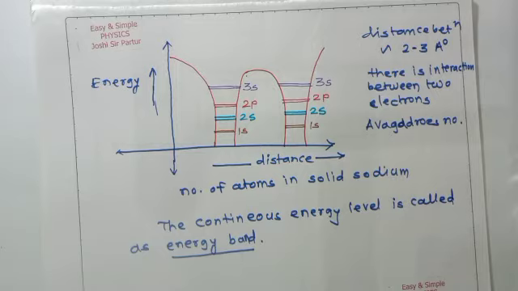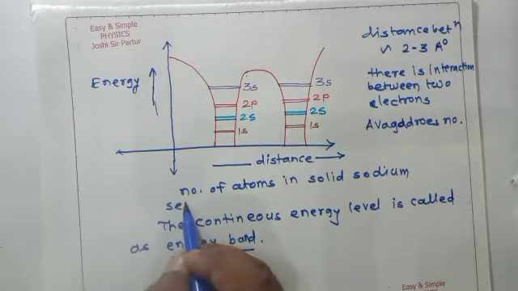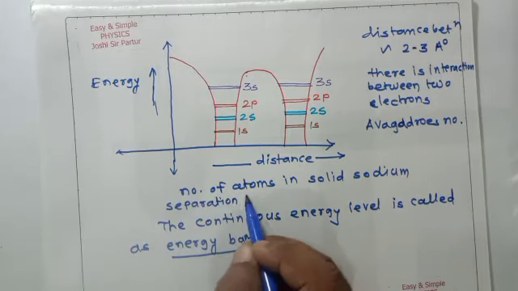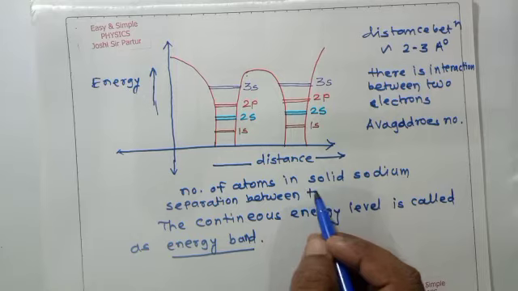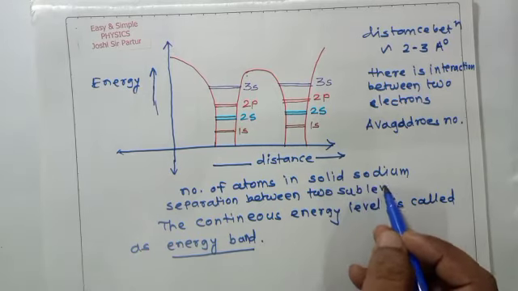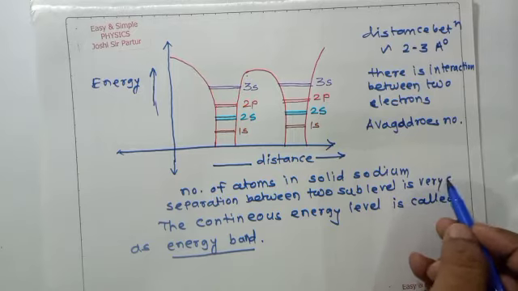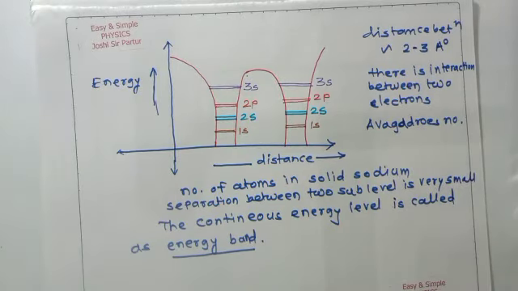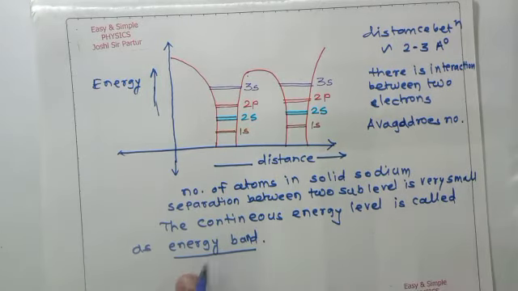The number of atoms in solid sodium is very large, the separation between two sublevels is very small, and the energy levels appear continuous. The continuous energy level is called an energy band.